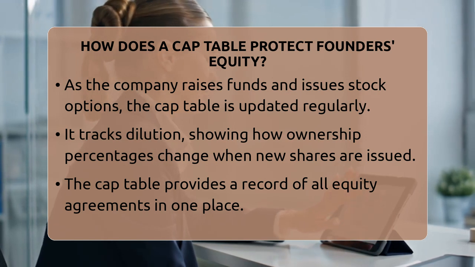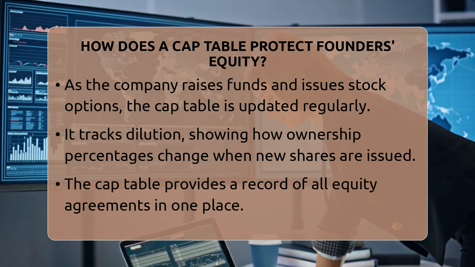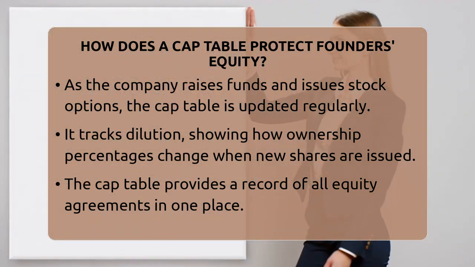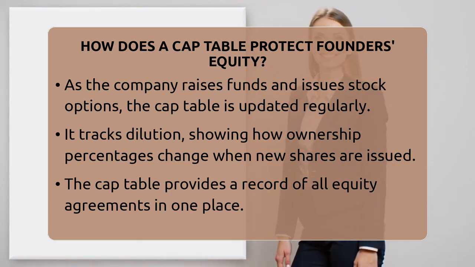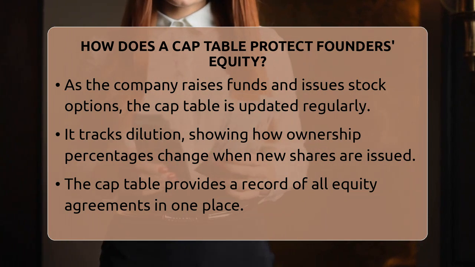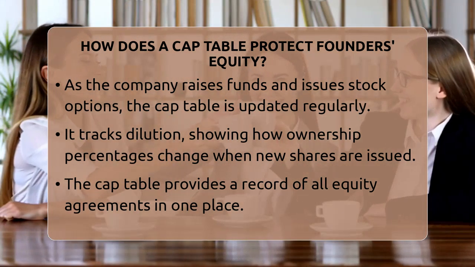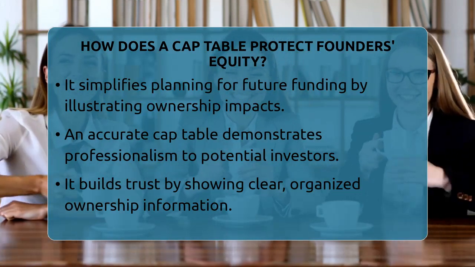One major way a cap table protects founders is by showing exactly how much of the company they own at any moment. When new investors buy shares, the founder's ownership can decrease, a process called dilution. The cap table tracks this dilution, so founders always know their current stake. This helps them understand how much control they still have over the company and how their investment is growing or shrinking.